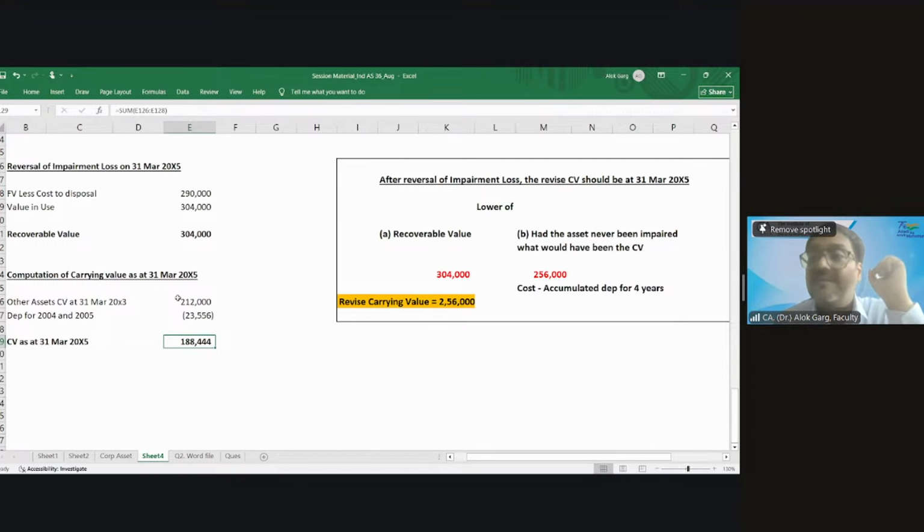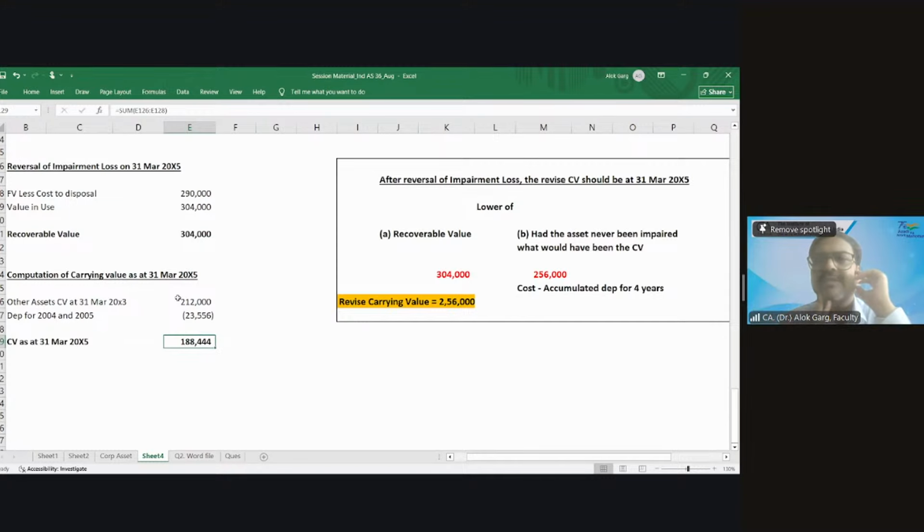Sanjay said, very good. Then Sanjay asked, now tell me one thing. What is lower? 3,04,000 is lower or 2,56,000 is lower? Management said, sir, 2,56,000. Then Sanjay said, after reversal of impairment loss, your revised carrying value in the balance sheet on 31st March 2005 is 2,56,000.